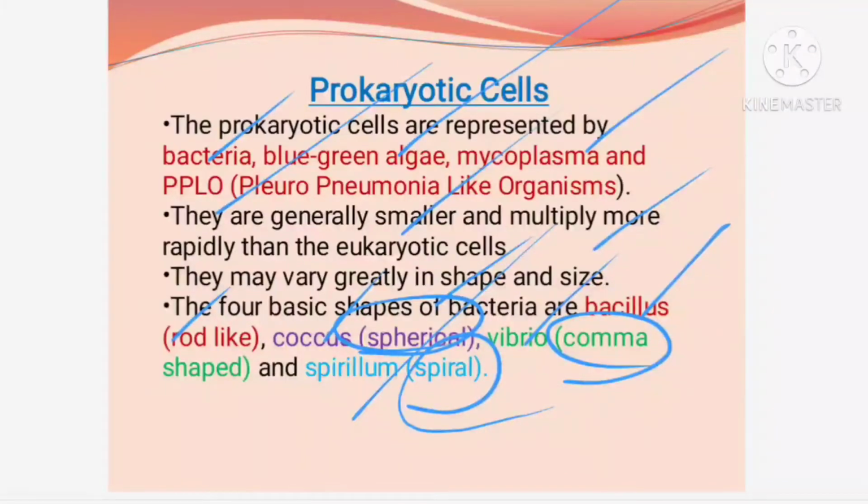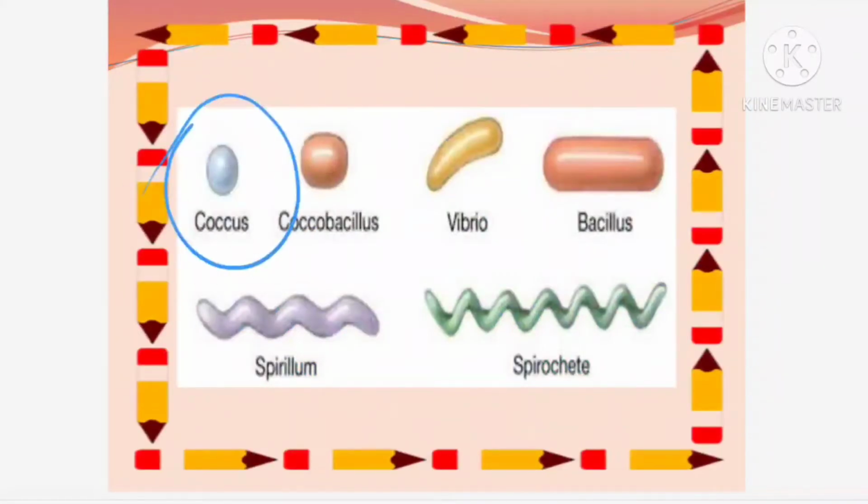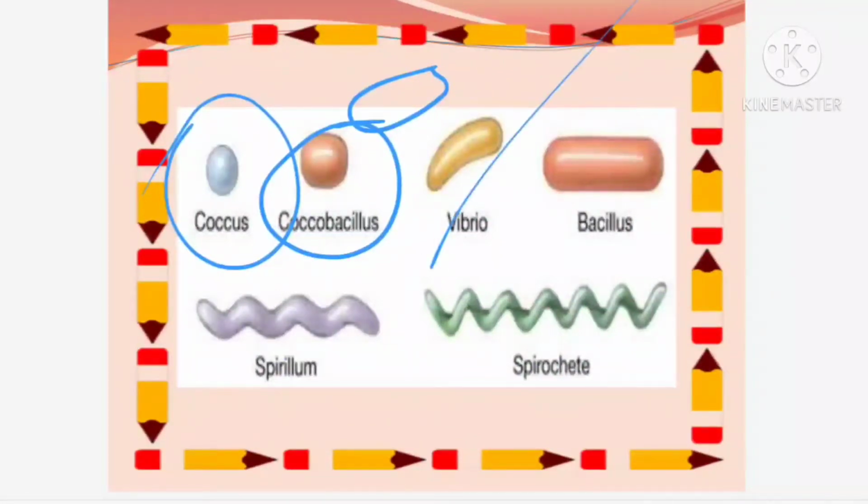So, in the diagram we have discussed, coccus is round, thereafter coccobacillus means what? Somewhat round, at the same time somewhat oval with an extension, rod like. Vibrio is comma shaped and bacillus is rod shaped, and spirillum, spirochete, all are spiral shaped. These are the different shapes of bacteria. Based on their different shapes they have different names and different functions.